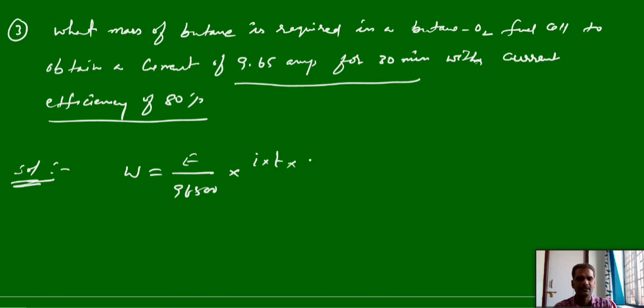It is 80% current efficiency, so 80 by 100. This is a formula. Here I is known and T is given. Just we have to calculate what is the equivalent weight of butane in this particular reaction. Then we can identify the mass of the butane. First we'll write the chemical equation.